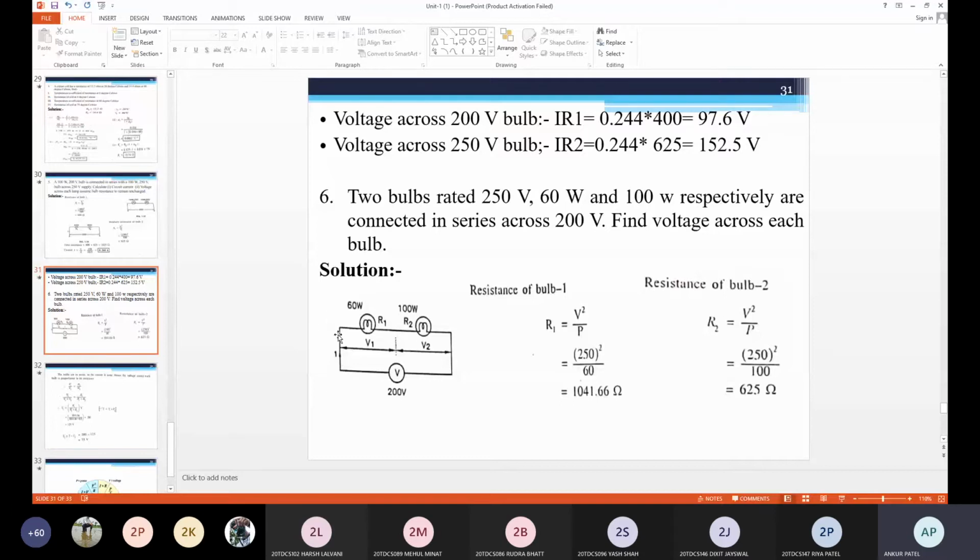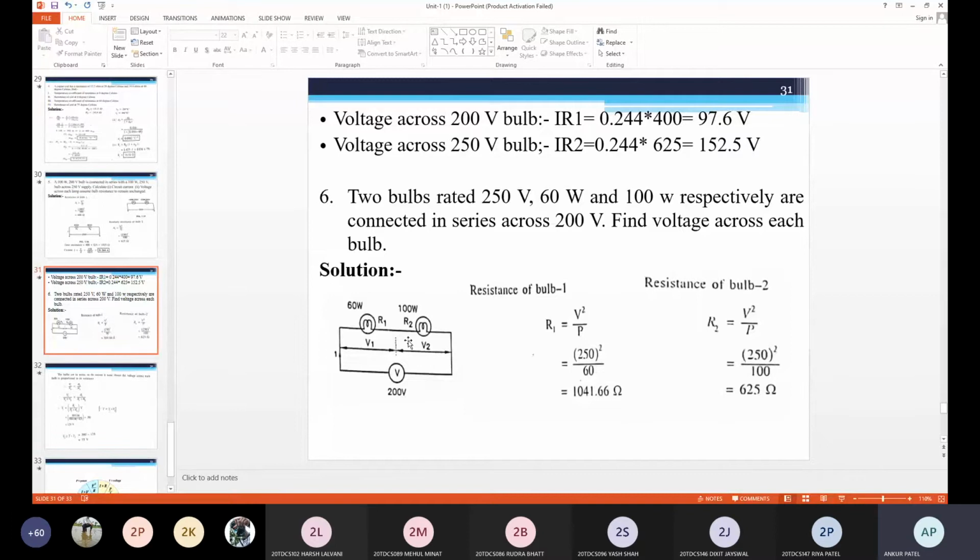Suppose we need to find V1 across R1. Then V1 is equal to R1 divided by the total resistance of the circuit, that is R1 plus R2, into the supply voltage V. So what is the equation of V1 according to the voltage divider rule? For the voltage across a particular resistor, it is that resistor divided by total resistance, into supply voltage. So V1 is equal to R1 divided by R1 plus R2, into V.